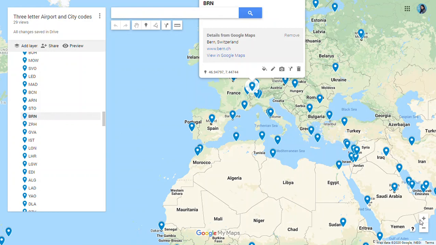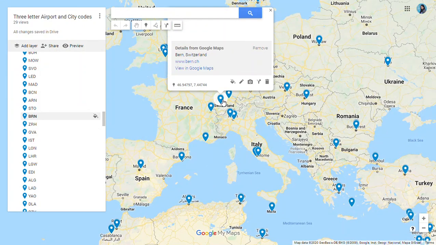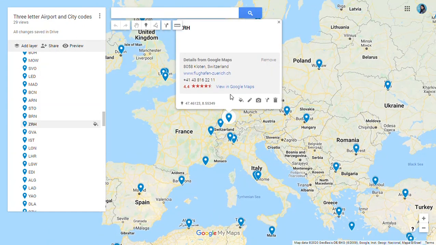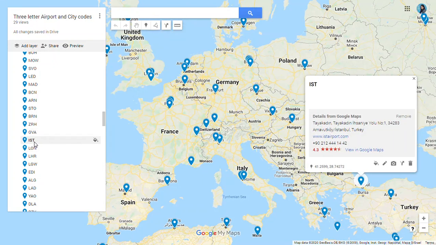In Switzerland, you also have Bern. Then we have Zurich. ZRH is the code, and GVA for Geneva. After Switzerland, let's go to Istanbul in Turkey.